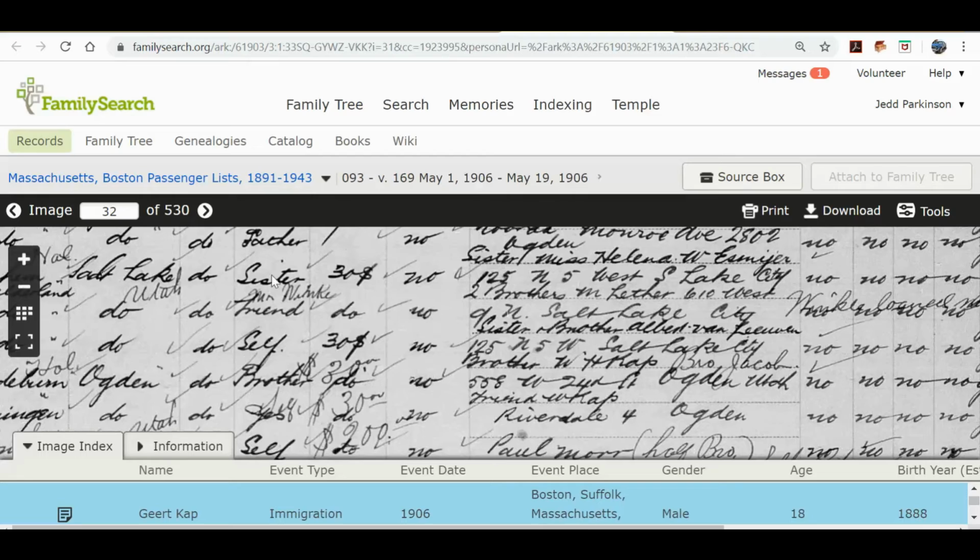It also says here, as far as who paid for his passage, that it was paid for by his brother, and it has the passage amount. So we learned that his brother, who was already working in the United States, living with this same uncle, had paid for his passage.